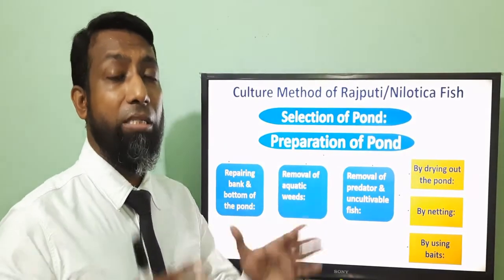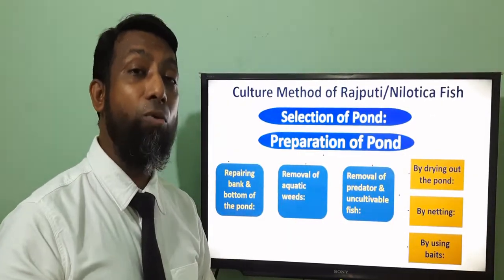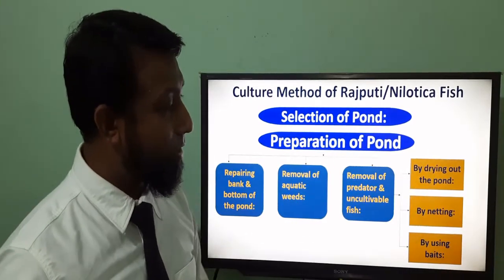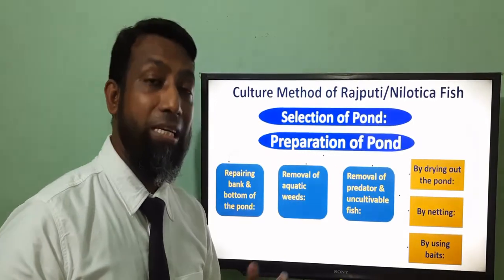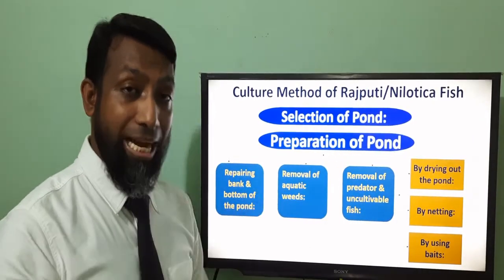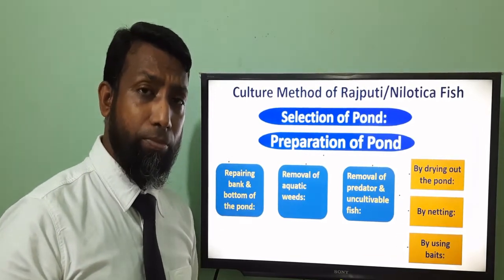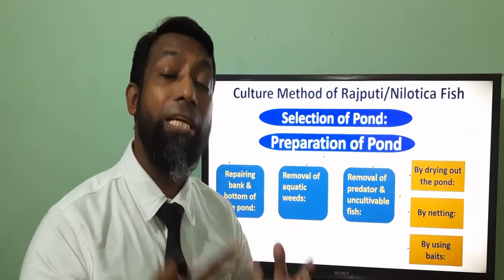Why? Because sometimes some fish or some wild aquatic animals, for example frog, snake, etc., are present in the pond even after you use drying out the pond or netting. So that is why we use poison or bait. For this we have to use rotenone powder or bleaching powder.